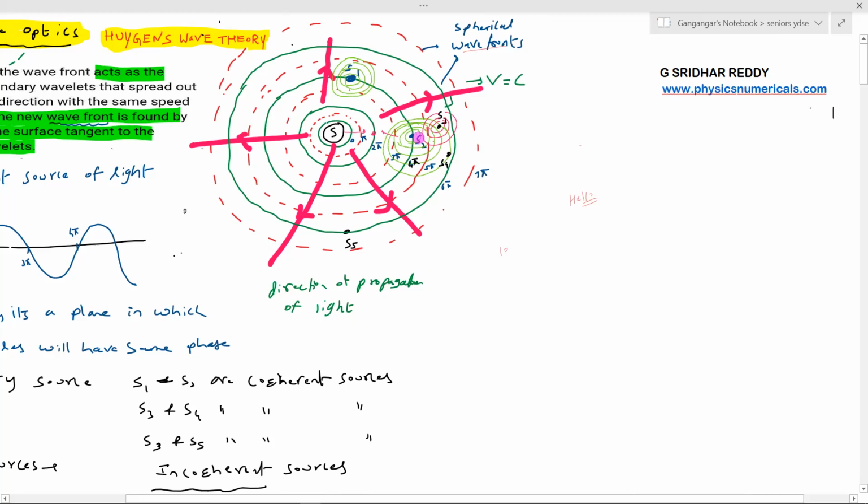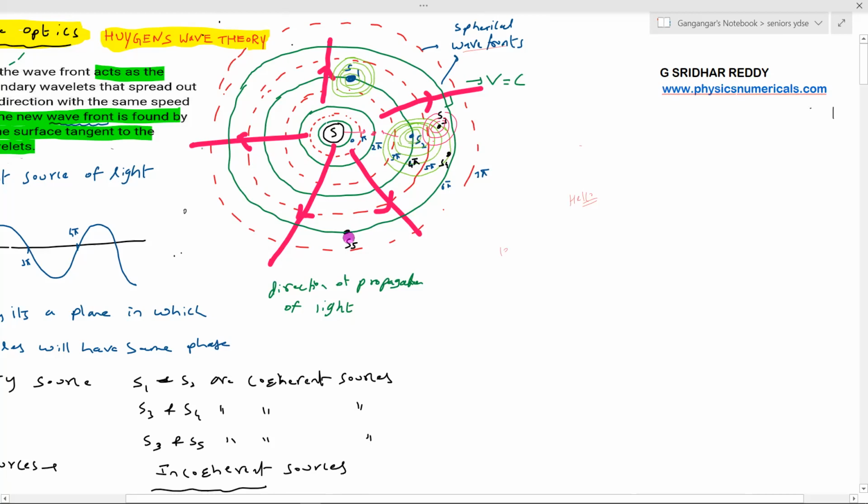Now S1, S2, are they coherent? What is the phase of this wavefront? 4 pi. What is the phase difference between S1 and S2? It will be 0. So at any instant of time, S1, S2 will become coherent sources. Then again, will S2 and S3 be coherent? Yes, S2 and S3 will be coherent sources. S3, S4, they'll be coherent sources.